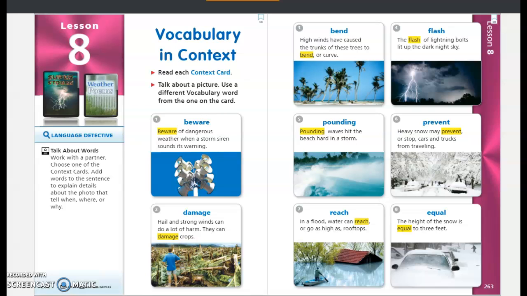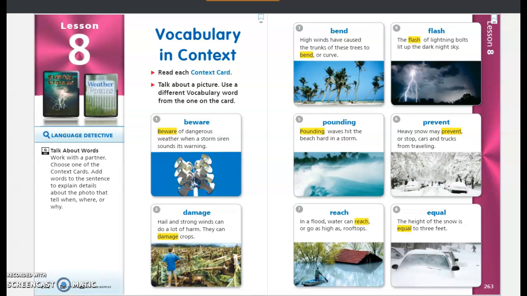Number two is damage. Hail and strong winds can do a lot of harm. They can damage crops. Number three is bend. High winds have caused the trunks of these trees to bend or curve. Number four is flash. The flash of lightning bolts lit up the dark night sky.